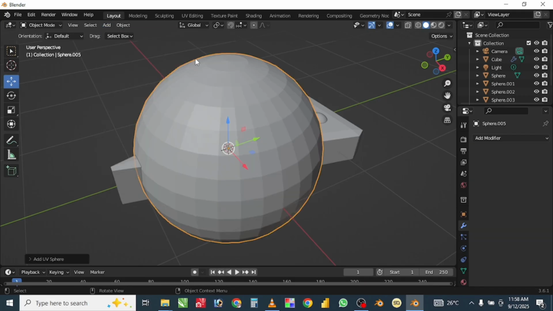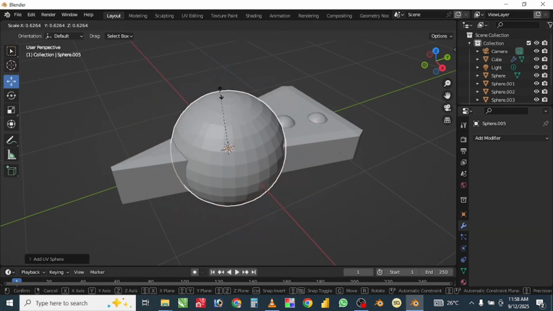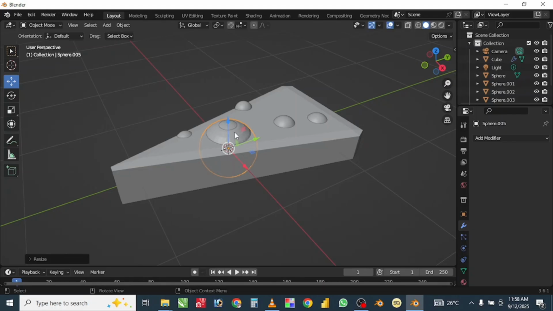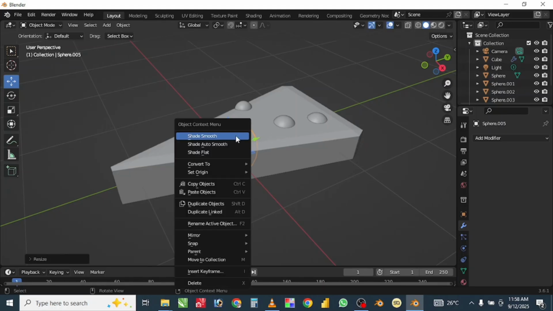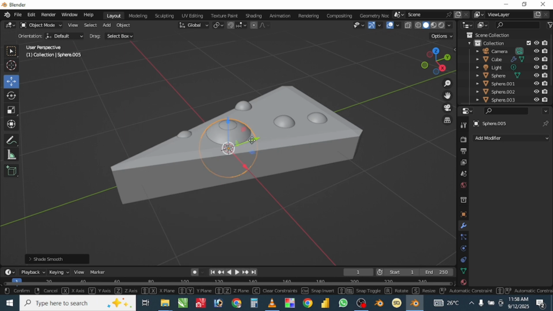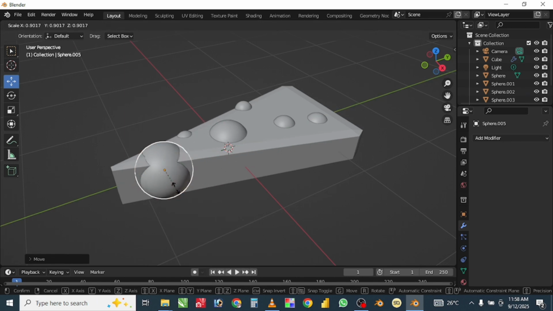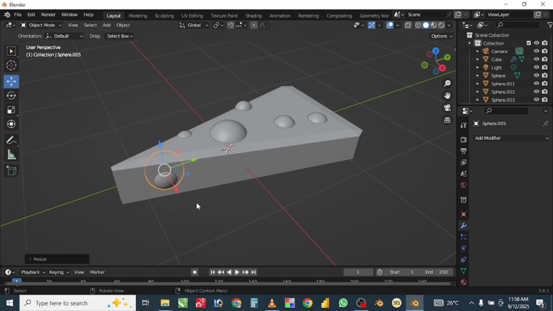I'm going to add another UV sphere because I want to add some of it at the side. I'm going to shade it smooth also and make some adjustment on the size and where I want it to be. Shift D to duplicate and fix it somewhere.